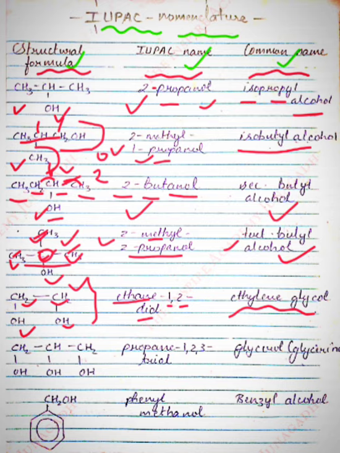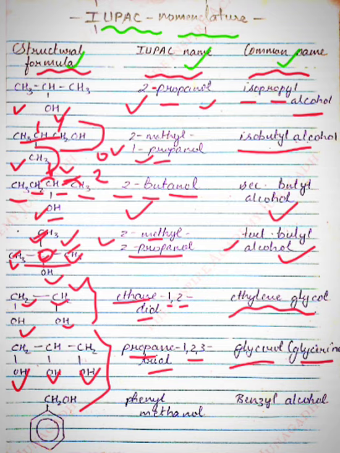Next compound, CH2OH, CHOH, CH2OH. Here there are 3 carbons, so propane, and 3 hydroxyl groups attached at the 1st, 2nd and 3rd positions, so it will become propane 1,2,3-triol. The common name for this compound will be glycerol. It is also written as glycerine.